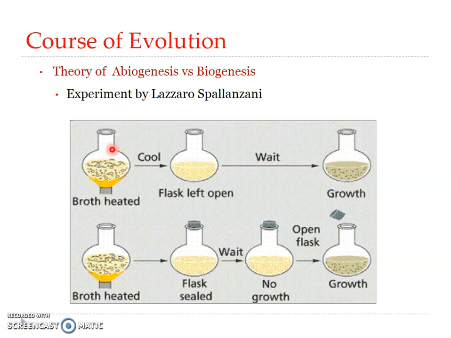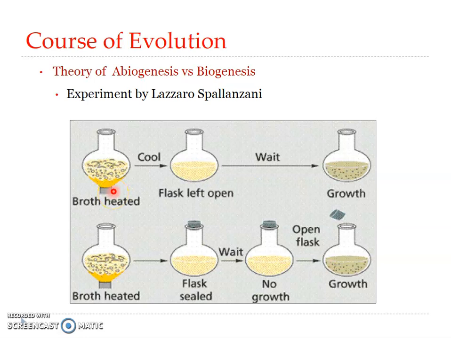Lazzaro Spallanzani was an Italian scientist and priest, and he conducted experiments that disproved the abiogenetic theory, and it was in 1765 he came up with the results. Spallanzani subjected decoctions of plant and animal materials to prolonged boiling.